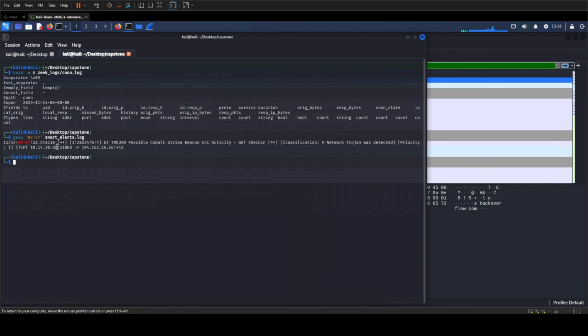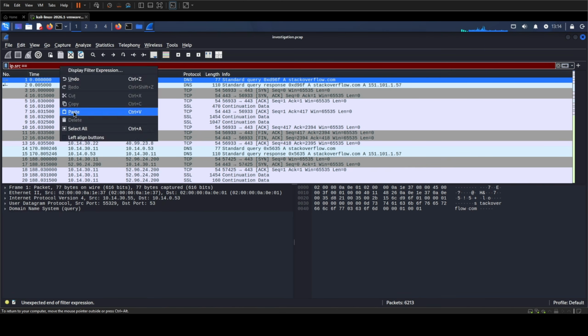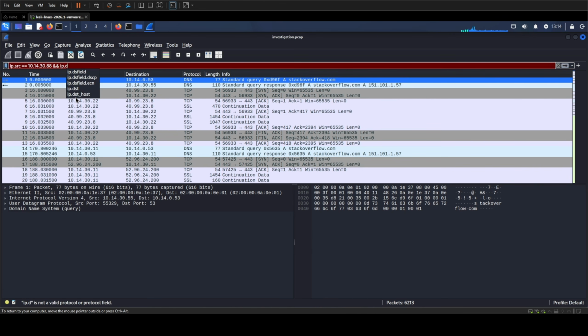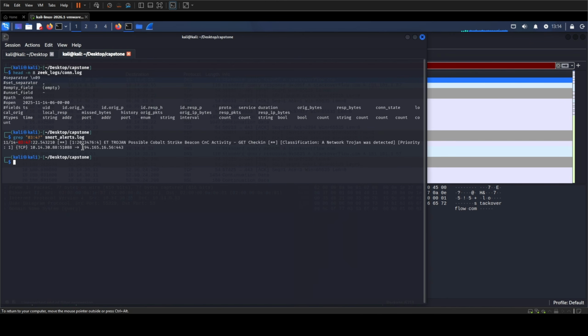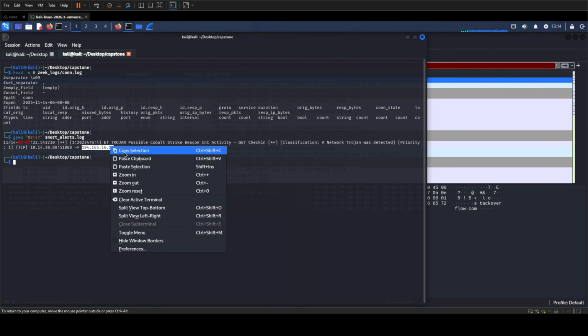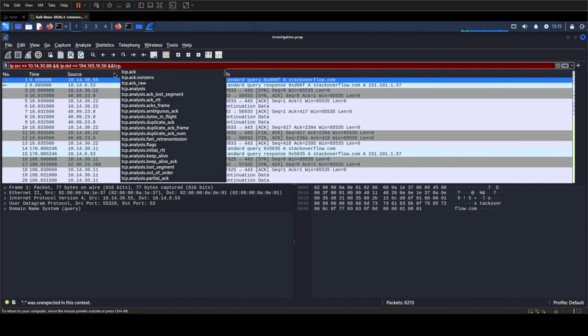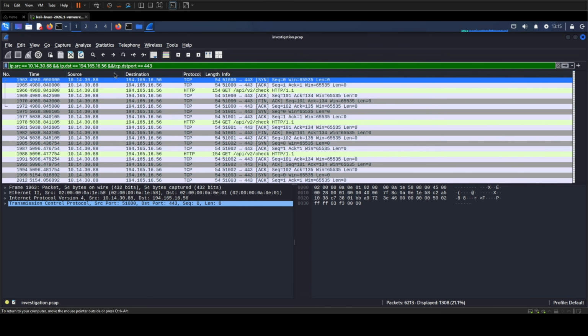Let's copy this as IP source. Now copy this as destination. And add the port number too.